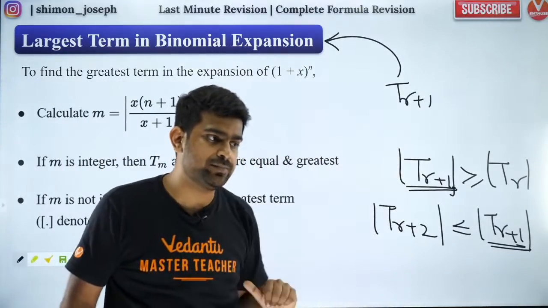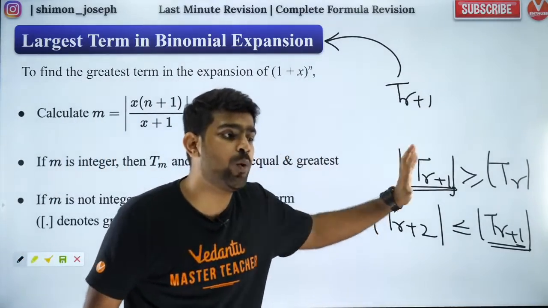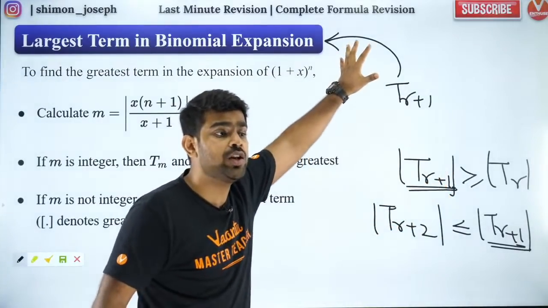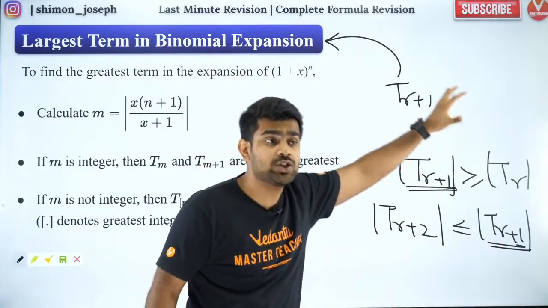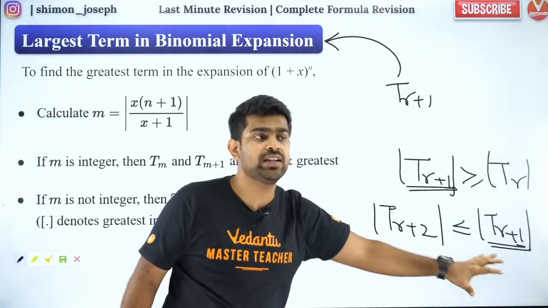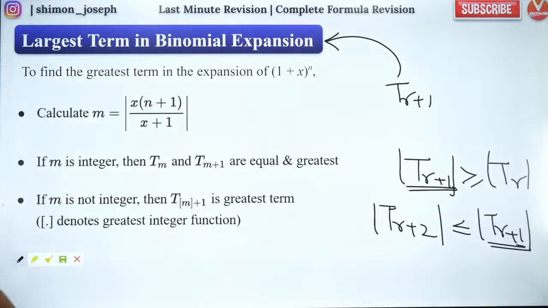Did you all like it? So this is the logical way. This is the actual mathematical form of doing it. The other one is just a shortcut. Whichever you feel is better for you, try to use that.